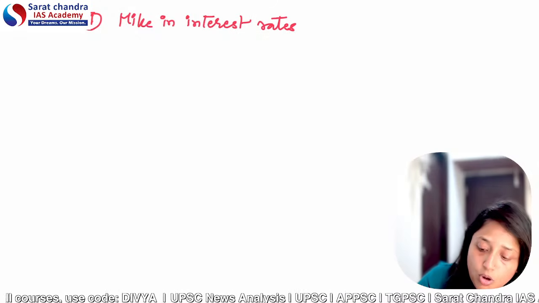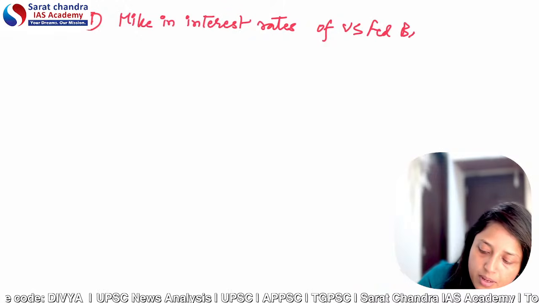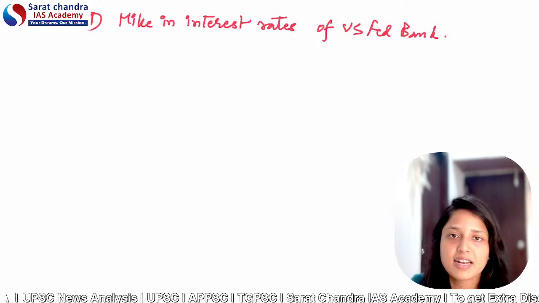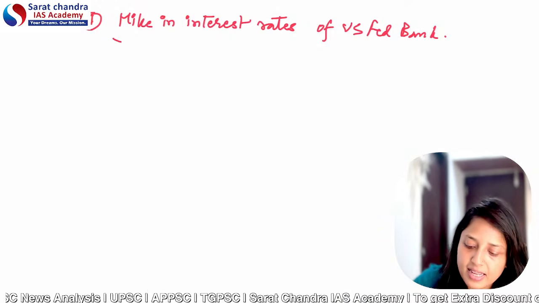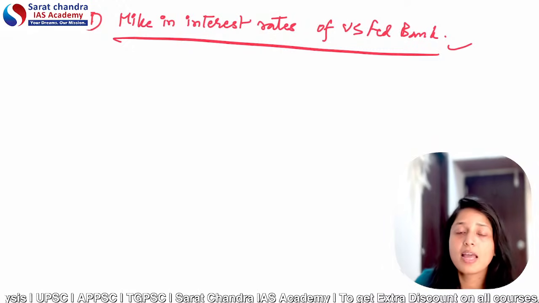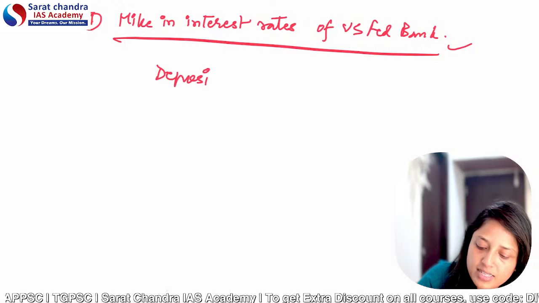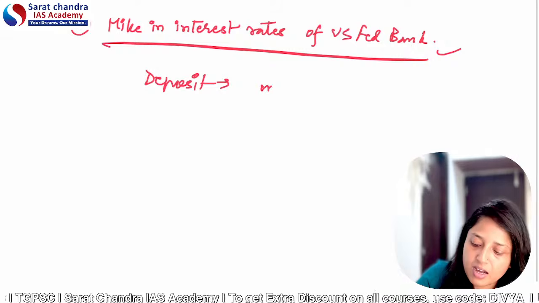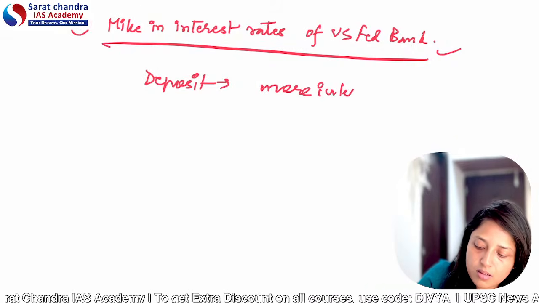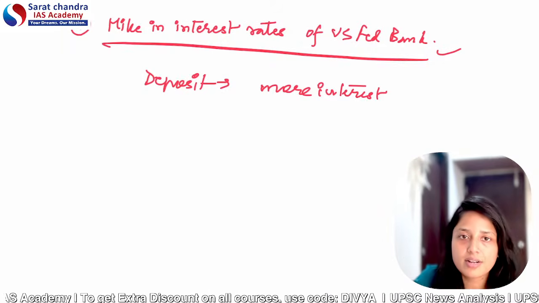Hike in interest rates of the US Federal Reserve, of the US Federal Bank. It is similar to, for example, Indian banks increasing the interest rate. Here I am taking the example that the US Central Bank has increased the rates. Now what will happen? If rates are increased, then the people who have deposits in the federal bank will earn more interest. More interest means they will get more money, more return.